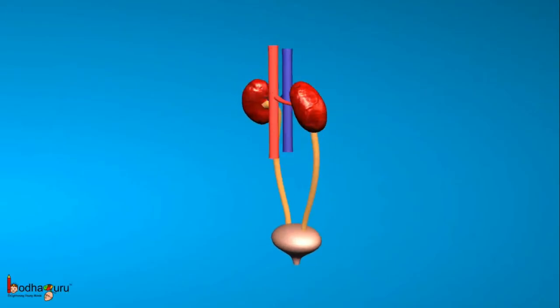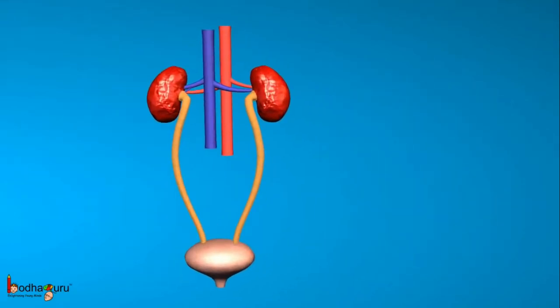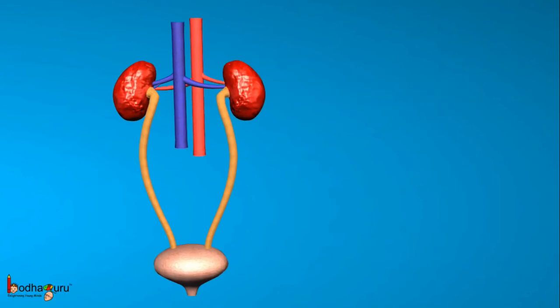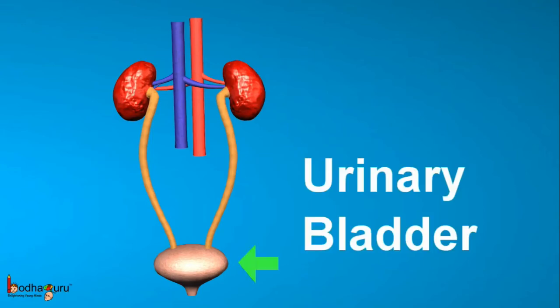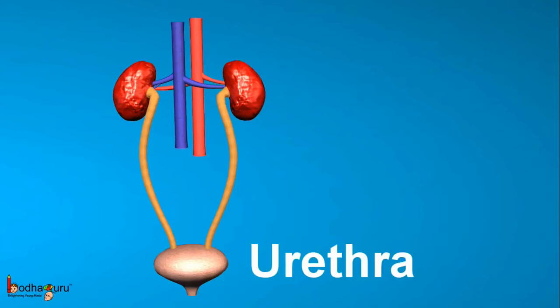In short, the human excretory system comprises of kidneys, which are a pair of reddish bean-shaped organs. Two tubes called ureters, a urinary bladder that stores urine, and a urethra which passes out the urine.